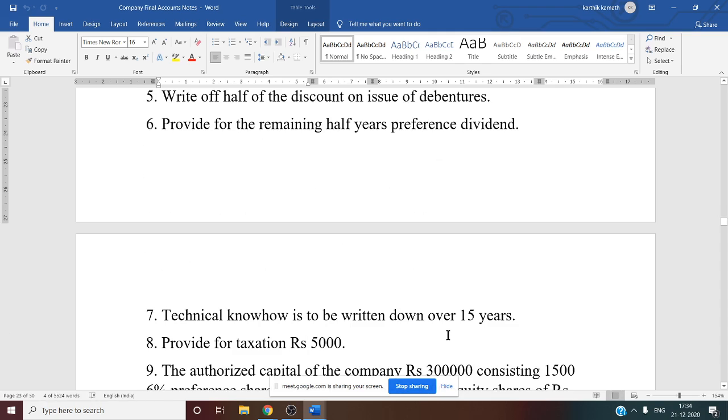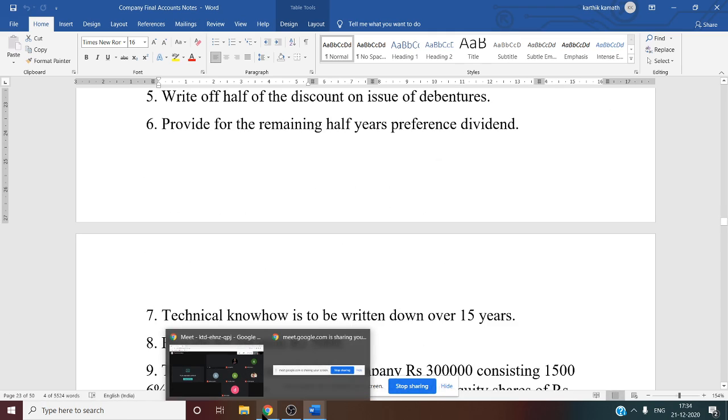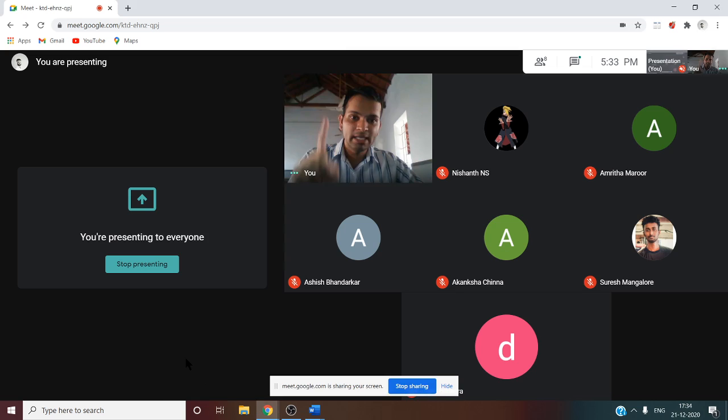75,000 written down over 15 years means we want the written down value for 1 year. How to calculate the written down value for 1 year? 75,000 divided by 15. If you do, you will get the written down value for 1 year. So this written down value you have to show under working note number 29, that is depreciation and amortization expenses.